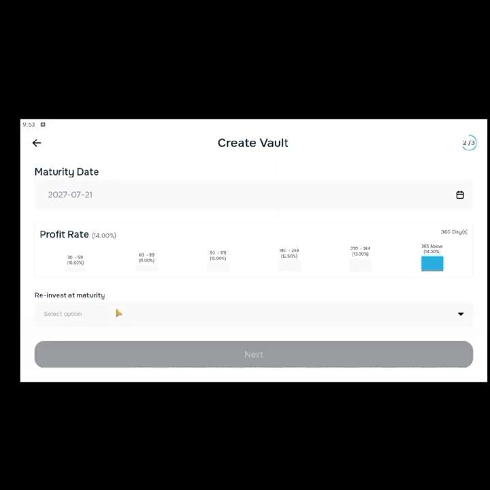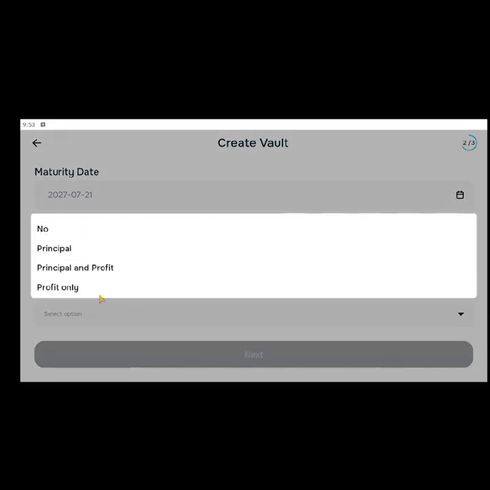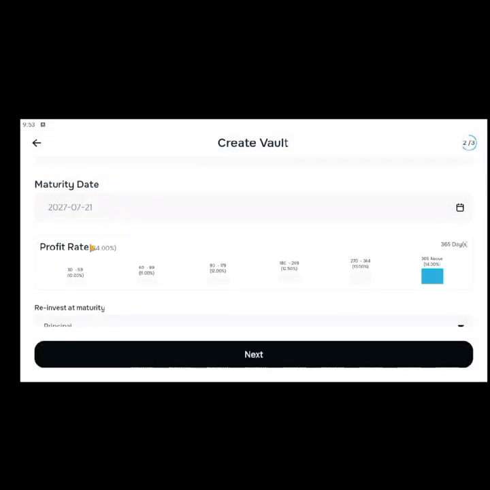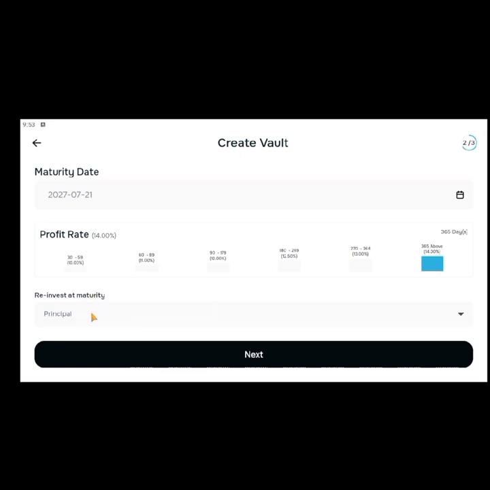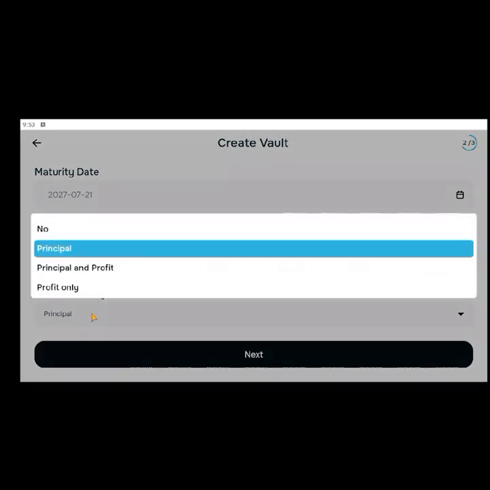Then when the time reaches, when the one year reaches and you've gotten your profit and everything, you want to invest again. You can choose to just give me my money, or you can choose to invest the principal. Principal is the capital you invested initially. What is your capital invested? The amount that you invested at the end of the period, let's say you got 1 million naira, for example, 1 million naira at the end of the period.